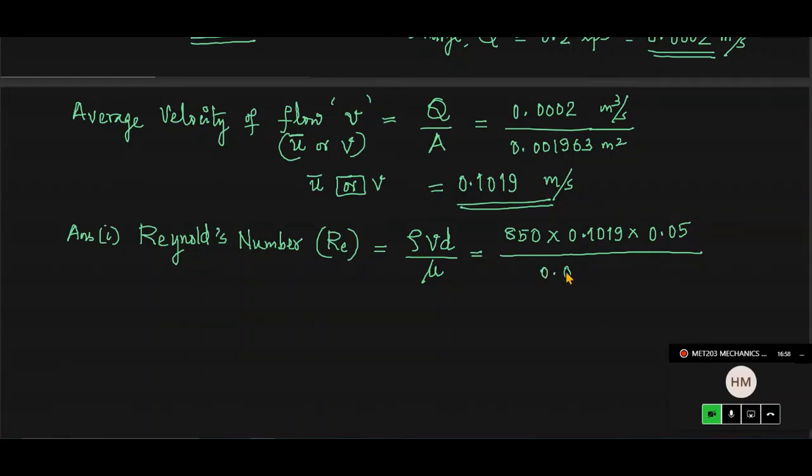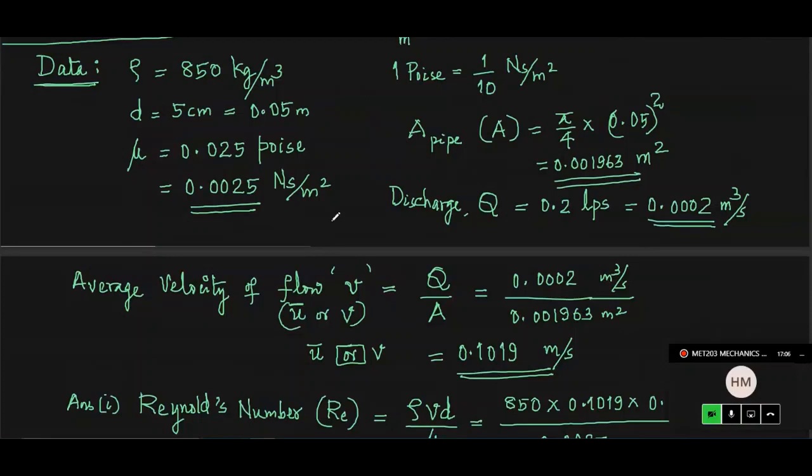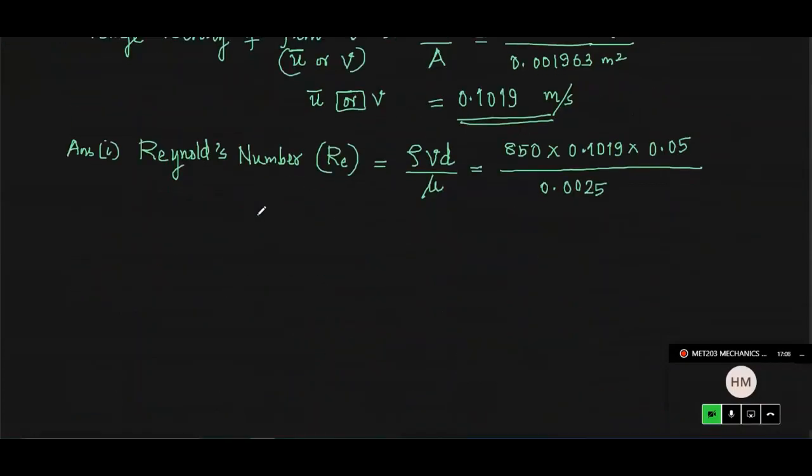So what is that? 0.0025, I think, Newton second per meter square. Please verify this now. Verify this, 0.0025. Okay, so this is the answer for the first part, 1732. Since we have the Reynolds number, our first conclusion, we can make a comment.